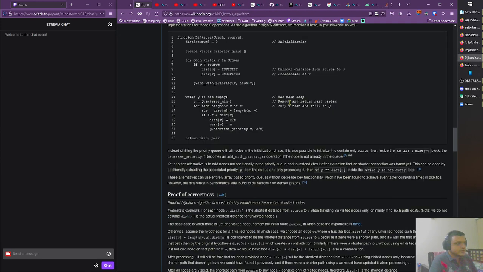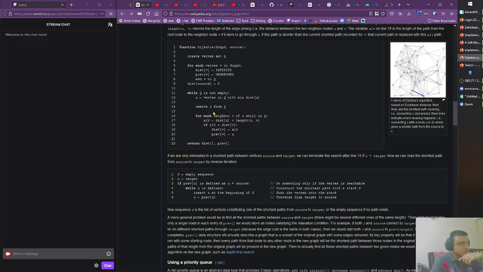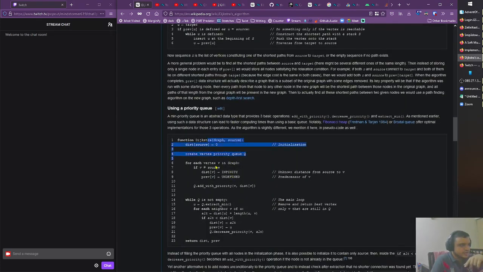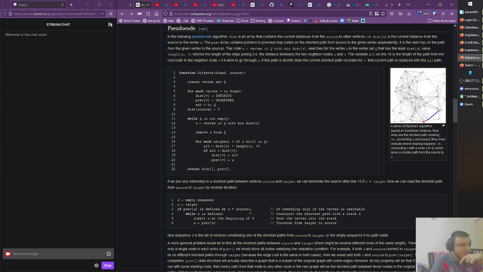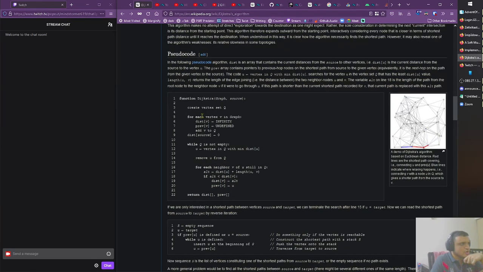Dijkstra's algorithm, there it is. If we go back to this, forget the priority queue, because the priority queue that they are talking about is actually a Fibonacci heap, which we don't have in Java unless we implement it ourselves, which is not something I want to do. So if we just talk about this, create vertex set Q.